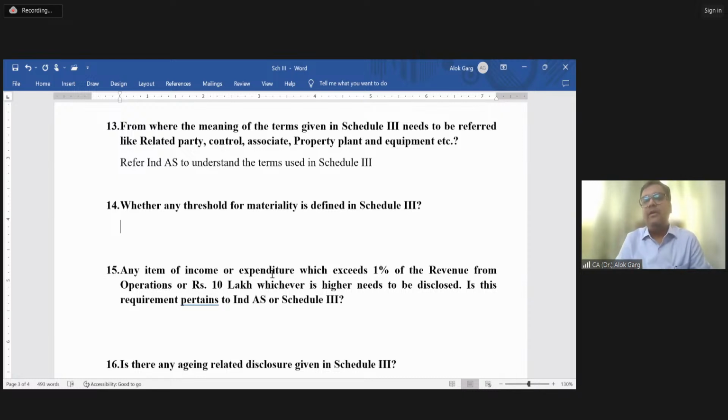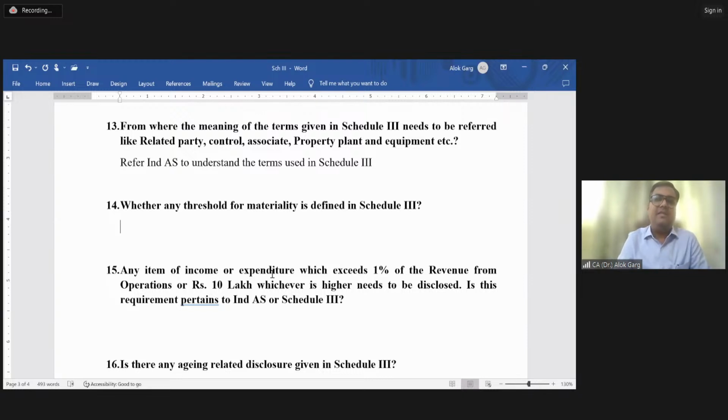For example, the company has 100 crore rupees of revenue. What is 1% of 100 crore? 1% of 100 crore is 1 crore, right? So 1% of the revenue, which is 1 crore here, or 10 lakh, whichever is higher. What is higher, 1 crore or 10 lakh? Of course, 1 crore is higher. So any income or expenditure which is higher than 1% of revenue or 10 lakh has to be disclosed separately.